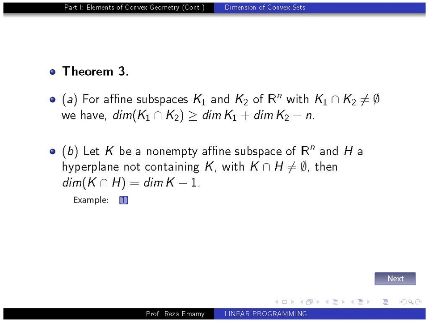Here is a very important special case of part A. Let K be a non-empty affine subspace of Rn and H a hyperplane not containing it, such that the intersection is not empty. Then the dimension of the intersection is the dimension of K minus 1. Remember that the intersection also is an affine subspace. So it just explains the dimension of the intersection, which will be very, very useful in the applications.